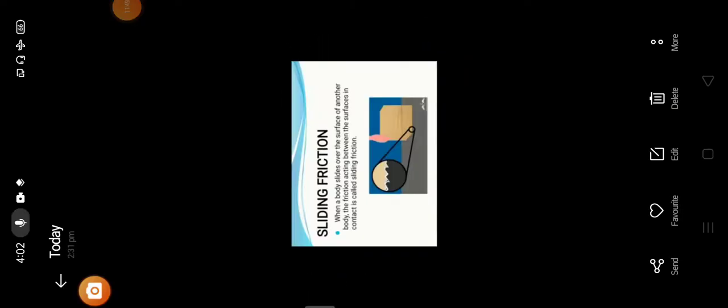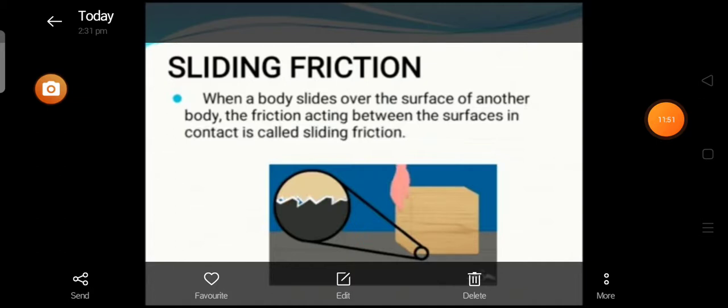The first one is sliding friction. When a body slides over the surface of another body, the friction acting between the surfaces in contact is called sliding friction. The next one is rolling friction.